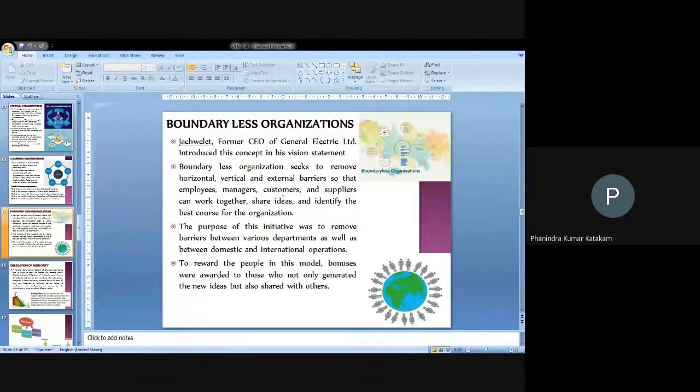Whatever the things are, the people can extend their services globally, and there are no entry barriers or any barriers saying that they should go only vertically or only horizontally, so that the employees, managers, customers, and suppliers can work together, share ideas, and identify the best course of action for all purposes.